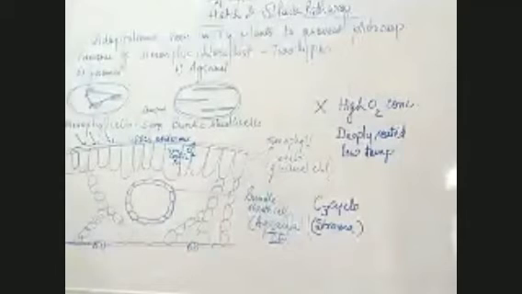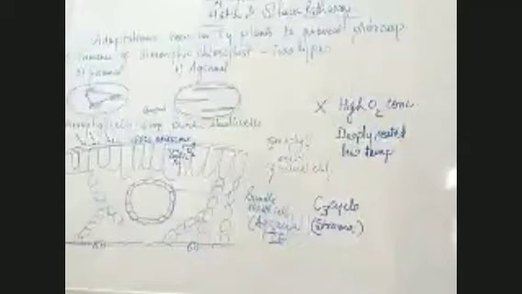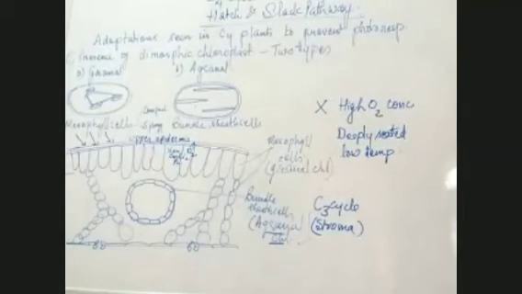Now, any point in this which you could not understand? I'll do a quick review if you want me to repeat the whole thing again. Yes, beta. Any point?